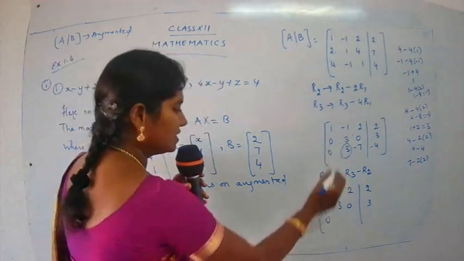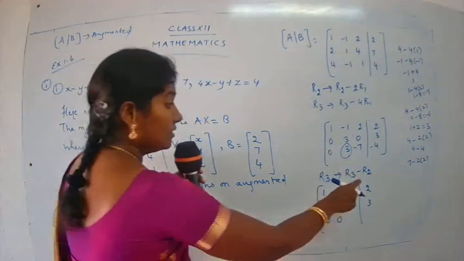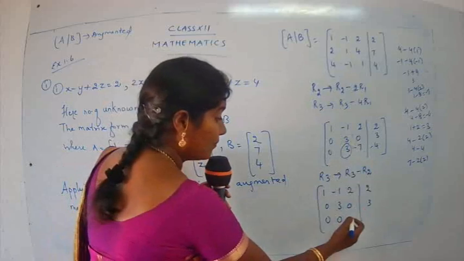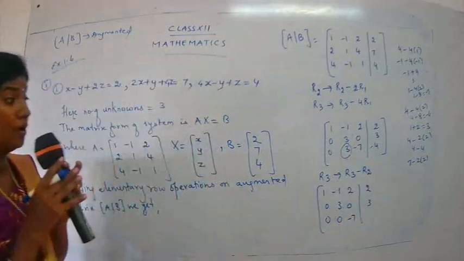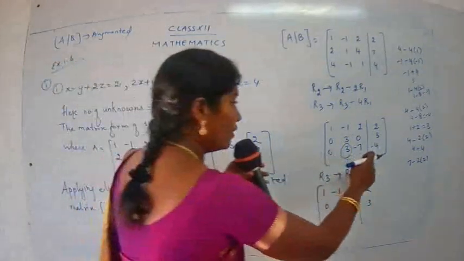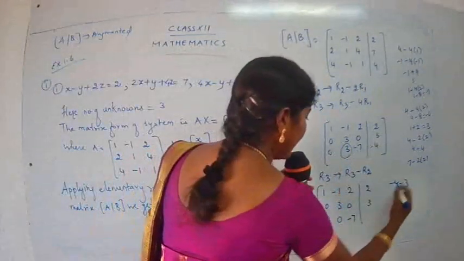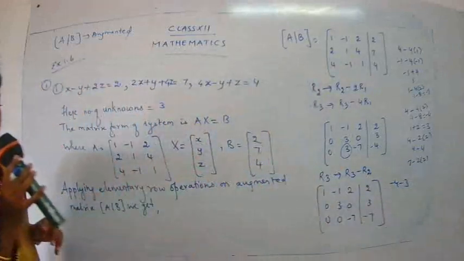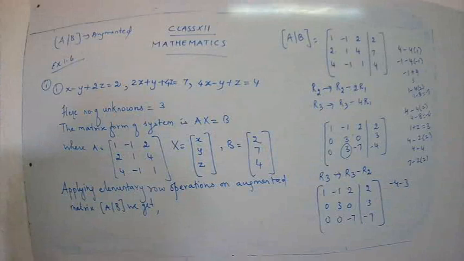Good. 3 minus 3, 0. Done. Then minus 7 minus 0, it's minus 7. Minus 4 minus 3, minus 7. So we get 0.